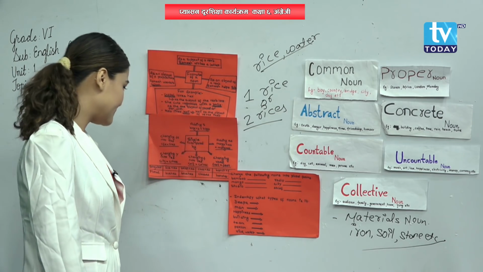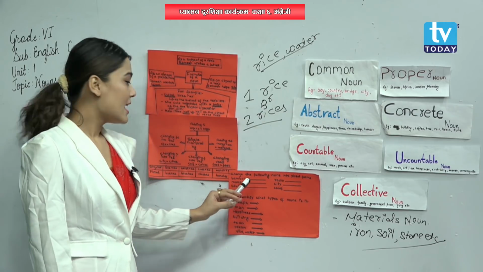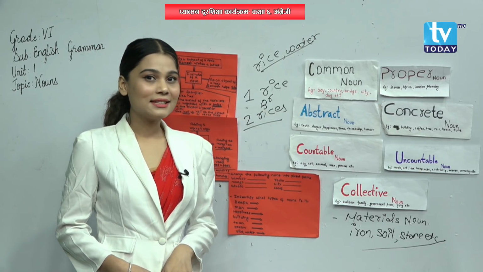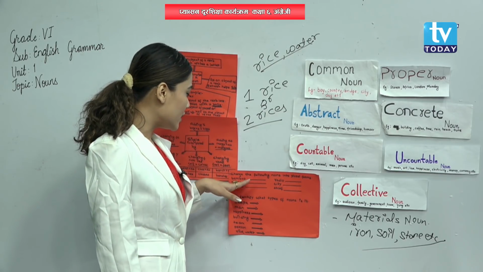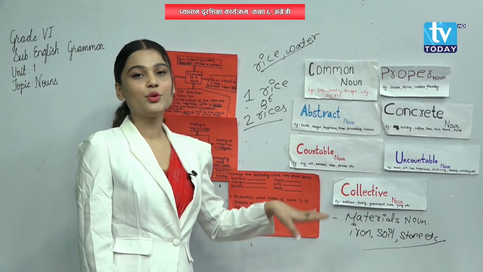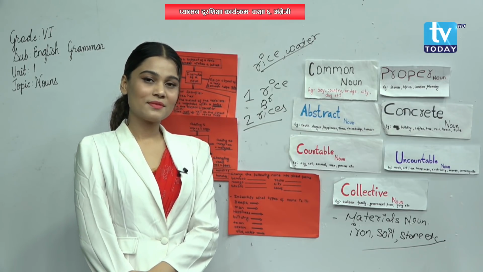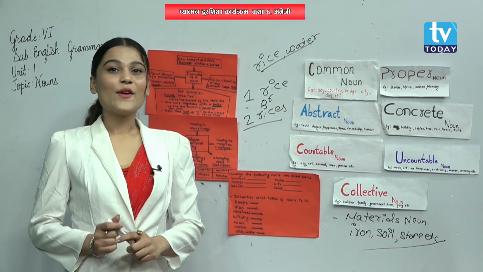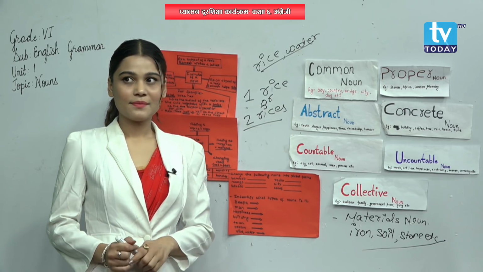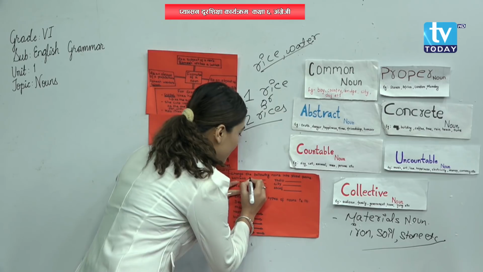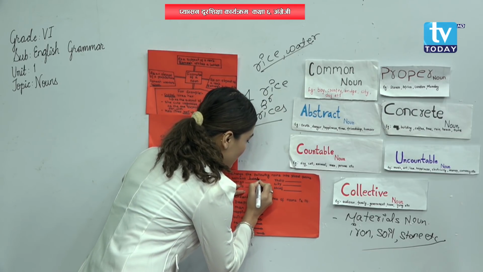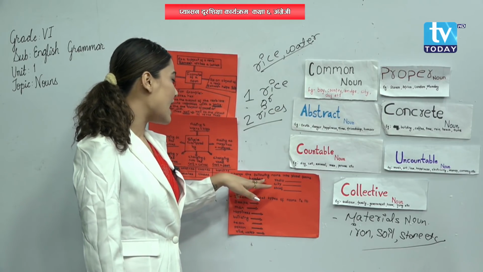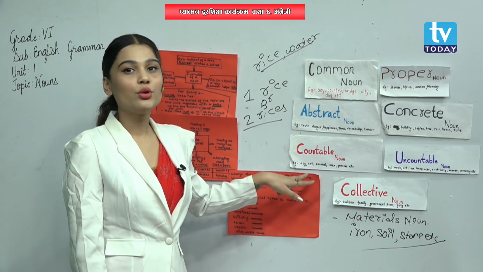Okay, let's discuss it. First of all, you can look over here. Change the following nouns into plural form. Bamboo. Bamboo is a singular noun. So what do we need to do to transfer this bamboo into a plural noun? Can you tell me, my dear students, what we need to do? Okay, we need to add s over here. That is bamboos, B-A-M-B-O-O-S. So bamboo is a singular noun. If we add s over here, then it becomes a plural noun.